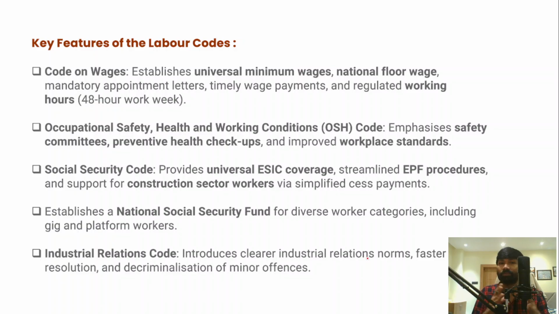So what are the key features? If we talk about the Code on Wages, as we have already discussed, it is very important that a certain minimum wage has to be provided to every worker. So it establishes a universal minimum wage all across the country. Employers should not provide wages less than this universal minimum wage.